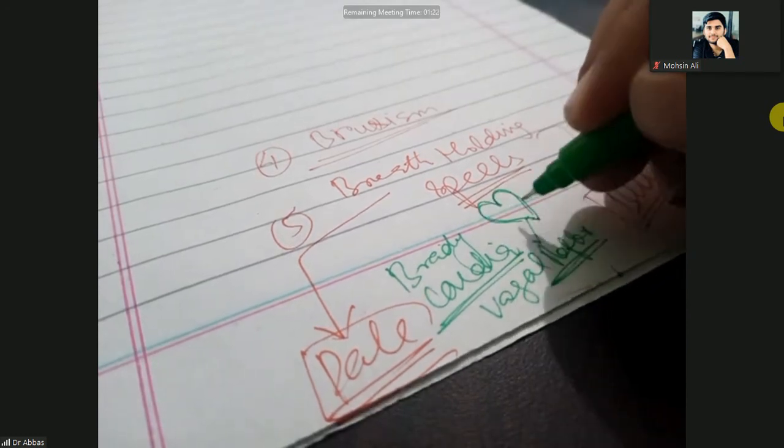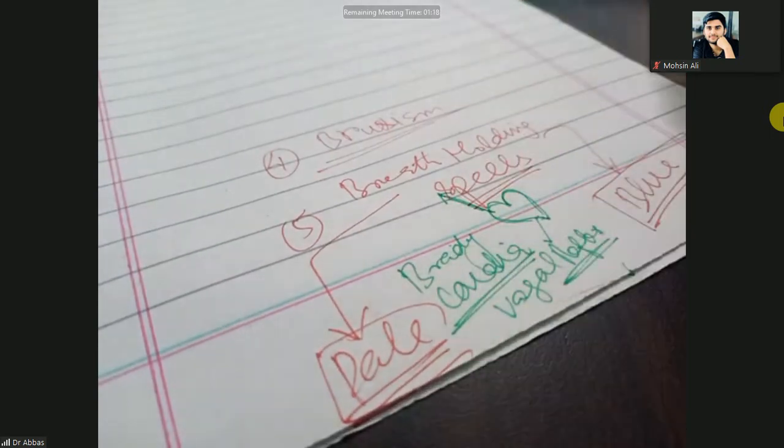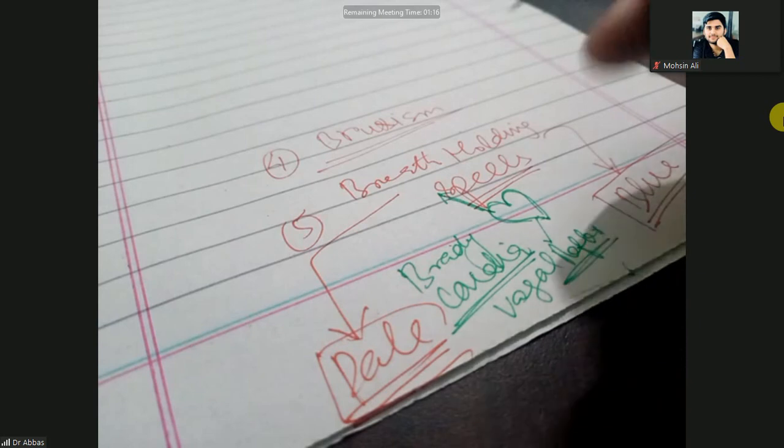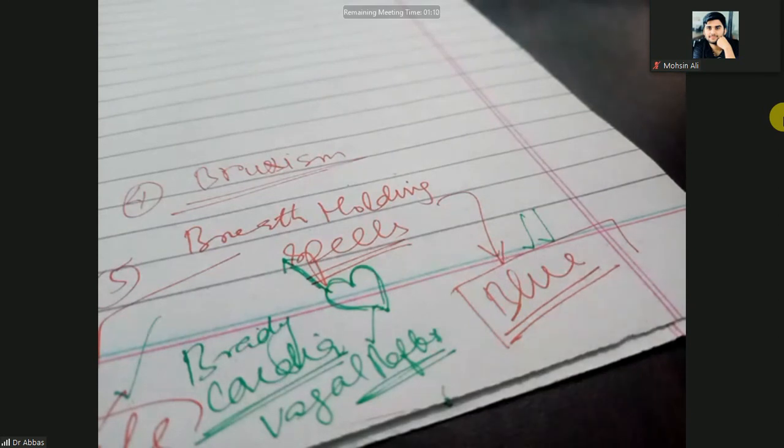When the heart remains in diastolic condition, there is no proper blood flow through the systemic circulation, and the color will become pale. When the color is blue in breath holding spells, that is cyanotic, and it is due to prolonged expiration.